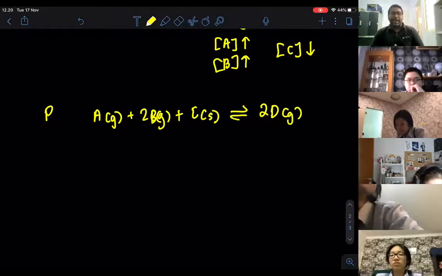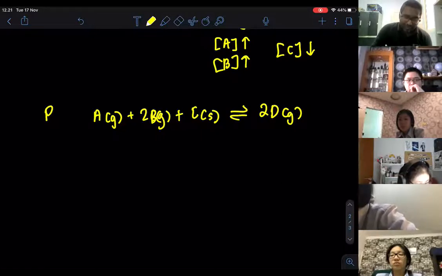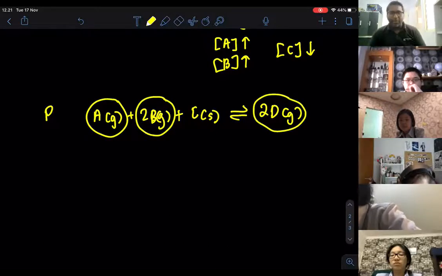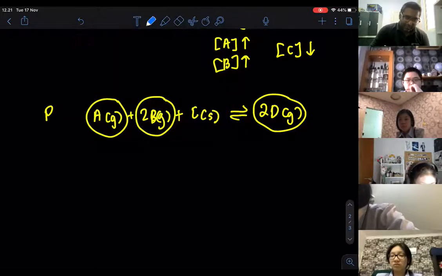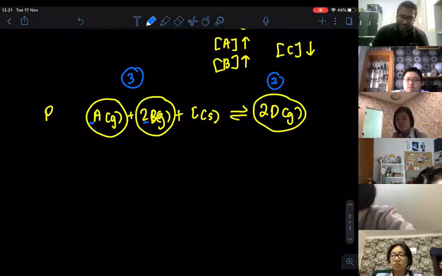So when I want to actually compare the pressure, one of the important things that you need to know is we need to include the gas. Solid, we are not going to include. So we are going to calculate the number of moles. We are just going to add. This is 1, this is 2, so total at the reactant is 3 moles, 1 plus 2. At the product, that's going to be 2.